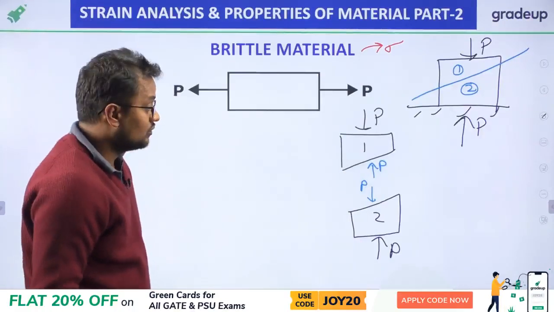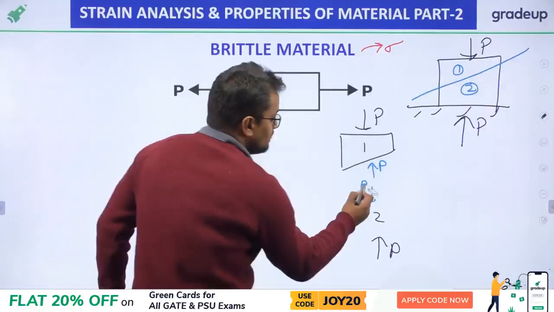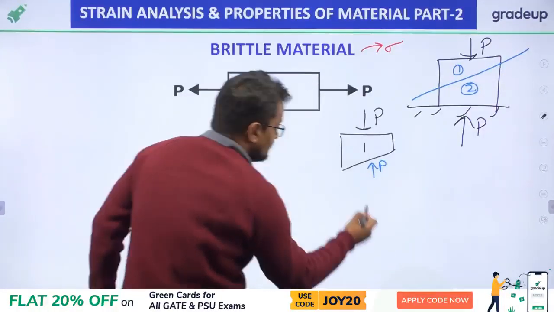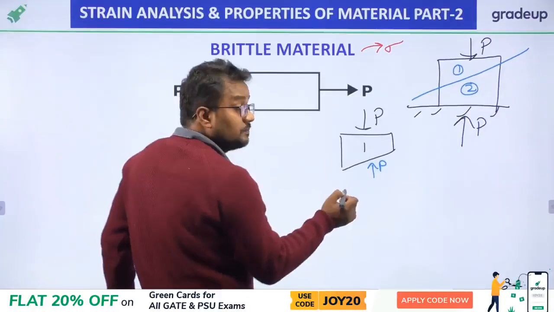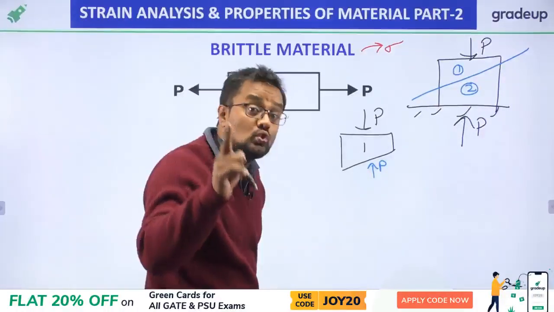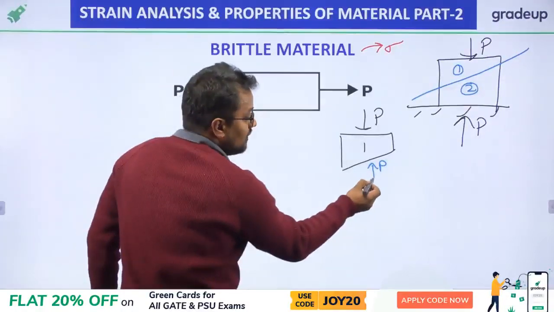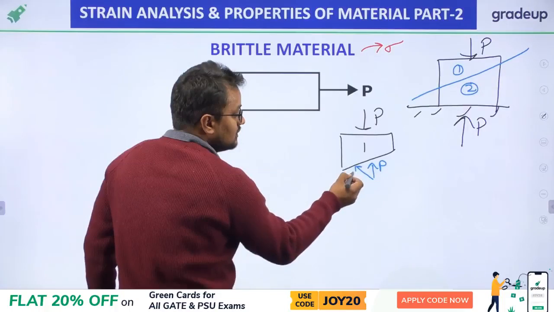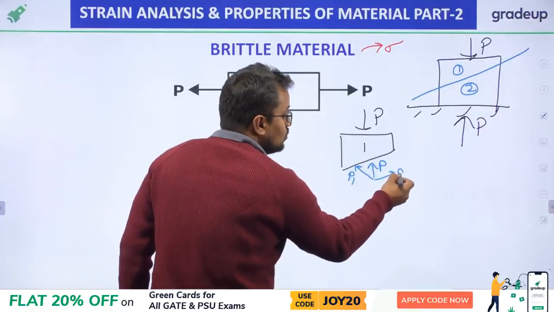Now, let me first concentrate on the first body. My friends, this P has two components on this inclined plane. One component is like this, suppose P1, and one component is like this, P2.